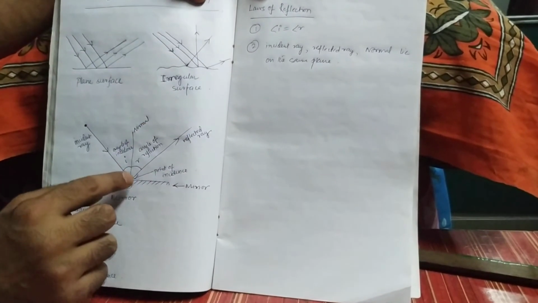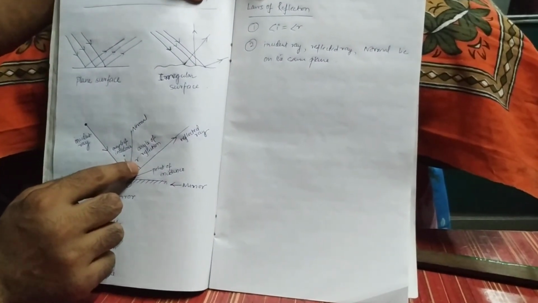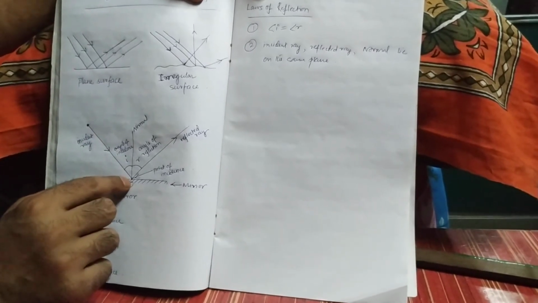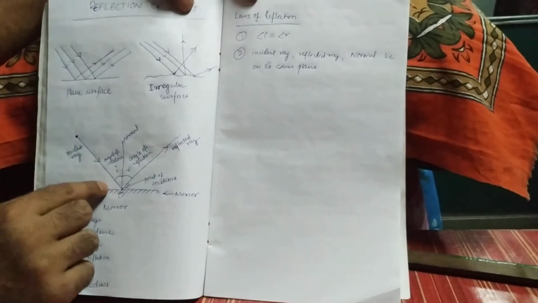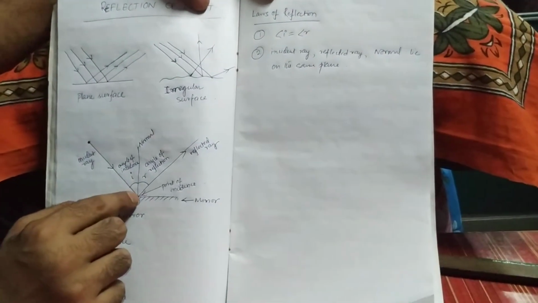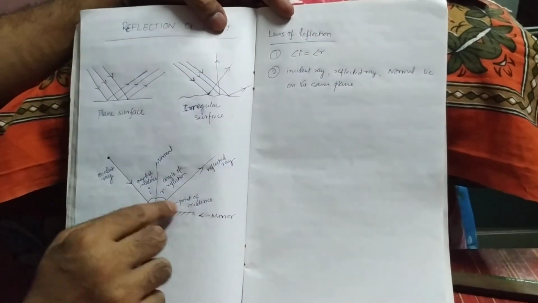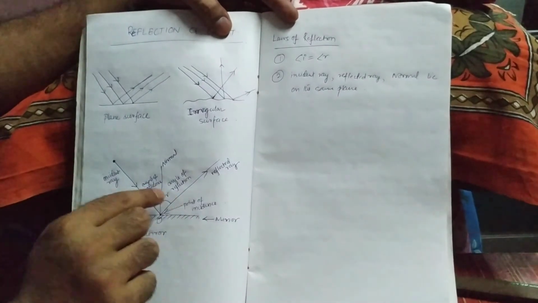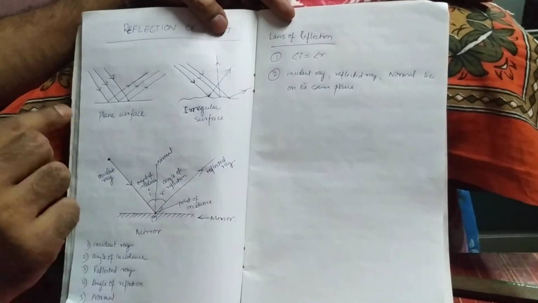And what is that rule? The angle of incidence will always be equal to the angle of reflection. If the source of light is here, and the light is coming from this point, the angle will be more here. Then the reflected ray will go like this, with an angle equal to the angle of incidence. So these two angles must always be equal.